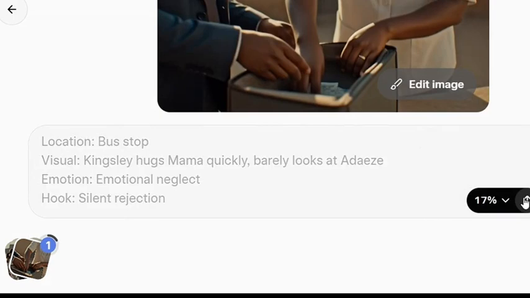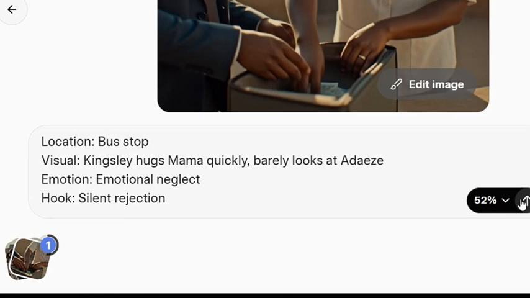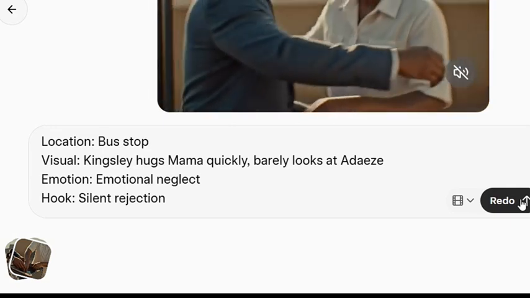So this is the method you are going to use to generate all the video scenes. Even though you want a 10-minute video, 1 hour video, 15-minute video, 3 hours video, this is the method you are going to be using, and you'll be generating the video scenes one by one. And after you successfully generate the video scenes, you head over to your CapCut or any video editing tool, and you are going to edit your video. You match them together, you put them together and edit them, and your video is going to look so nice.